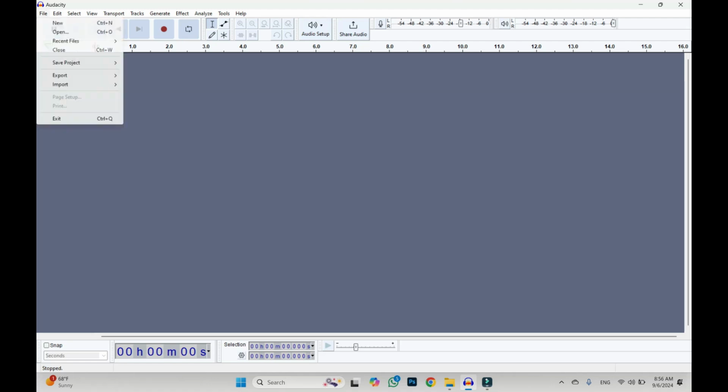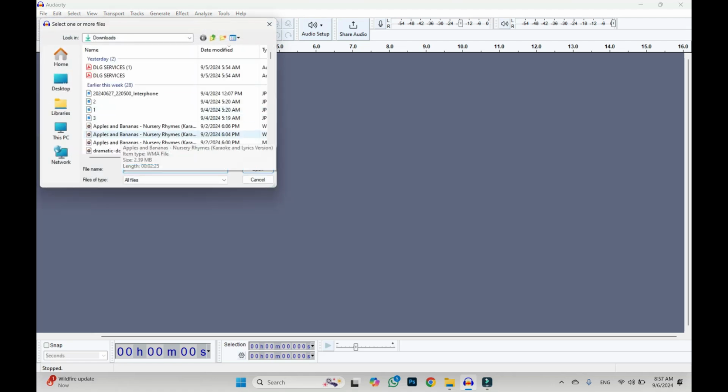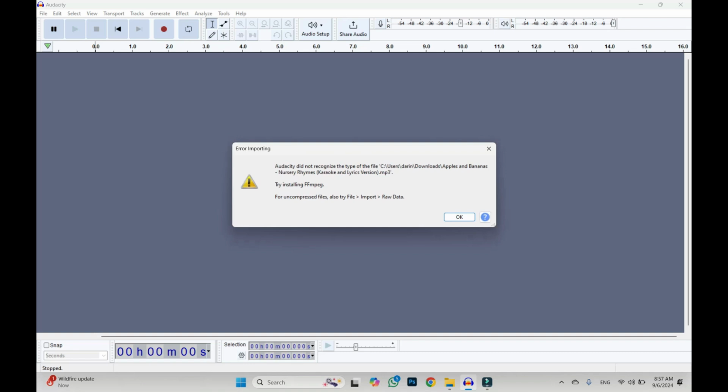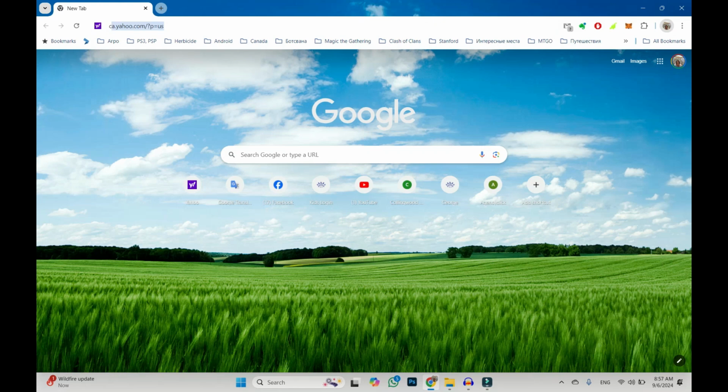And let's say I want to open some file, apples and bananas, good song. Let's open. But Audacity did not recognize the type of the file, MP3 file. So I'm clicking OK, and what I have to do, I just have to go to Google and write convert